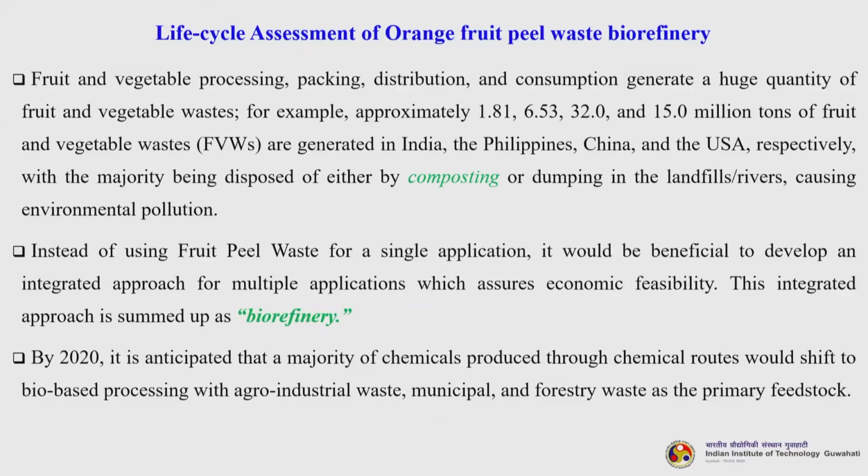So, fruit and vegetable processing, packing, distribution and consumption generate a huge quantity of fruit and vegetable waste. For example, approximately 1.81, 6.53, 32.0 and 15.0 million tons of fruit and vegetable waste are generated in India, the Philippines, China and the United States respectively, with the majority being disposed of either by composting or dumping in the landfills and rivers, causing environmental pollution because many components leach out. Then they also produce toxic gases.